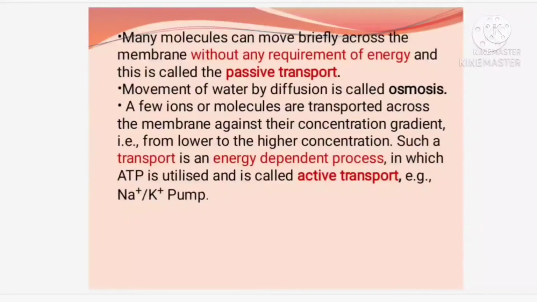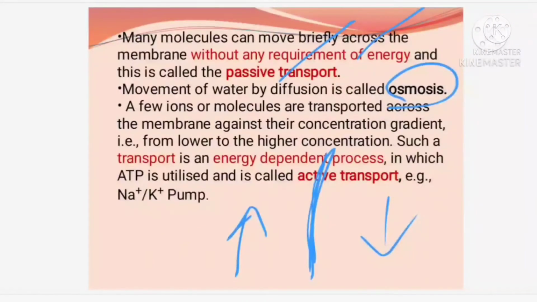So many molecules can move briefly across the membrane without any requirement of energy. Without requirement of energy, from a region of higher concentration to a region of low concentration, we call it as what? Passive transport. Now water is also moving, like ions and molecules. Water also moves from a region of high concentration to a region of low concentration through a semi-permeable membrane, isn't it? When it comes to water, we use the term osmosis. So osmosis is the movement of water molecules from a region of high concentration to a region of low concentration through a semi-permeable membrane.